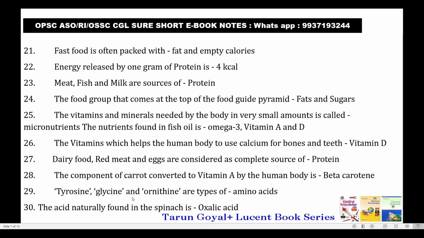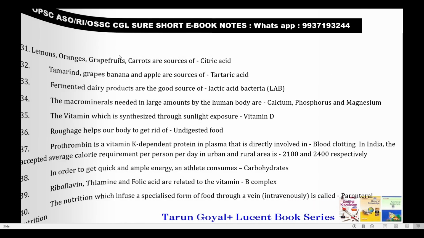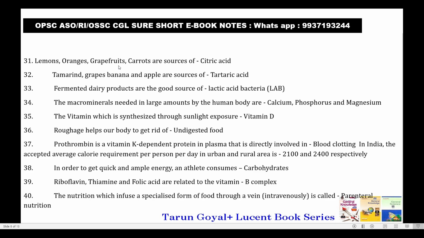Tyrosine, glycine and ornithine are types of amino acids. The acid naturally found in spinach is oxalic acid. Lemon, orange and grapefruit are sources of citric acid. Tamarind, grapes, banana and apple are sources of tartaric acid. Fermented dairy products are a good source of lactic acid bacteria, LAB.